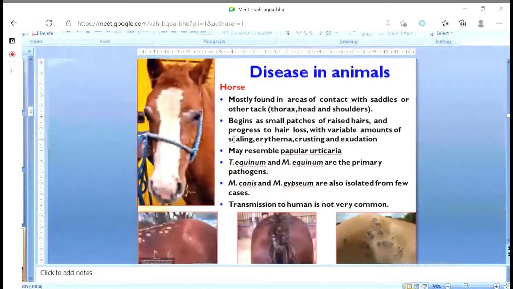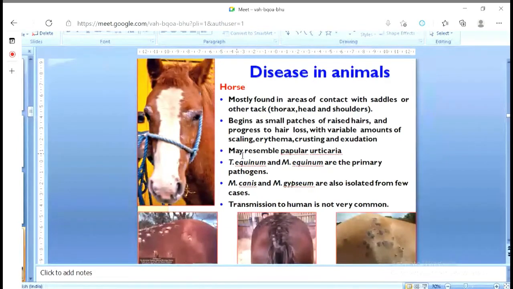And what we can see, it generally starts with a small patch of raised hair. In some parts of the body, you can find a very small area where the hair is straight. Then it progresses to hair loss with variable amounts of scaling, erythema, crusting, and exudation. Now look at these areas. Gradually, from a far distance, if you look at the horse, you will think that something has taken away the hair from the skin. It is a moth-eaten appearance.